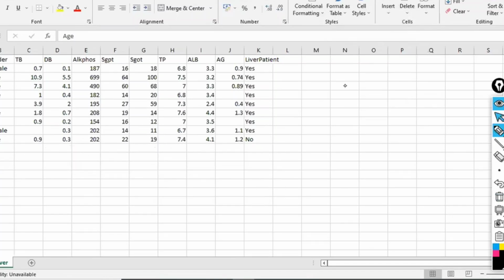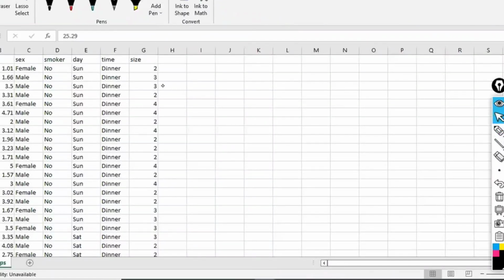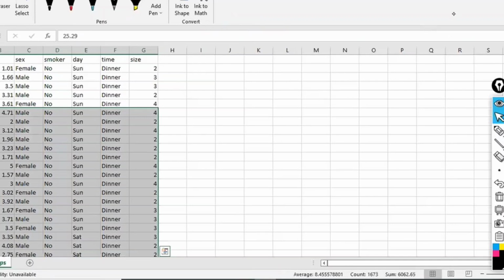We are analyzing the data and predicting based on the data. We have understood that this type of people have a liver problem and this type of person does not. Based on that, we are predicting. Here I have only 9 records, but actually there are around 583 records approximately. I'll be sharing the records with you.